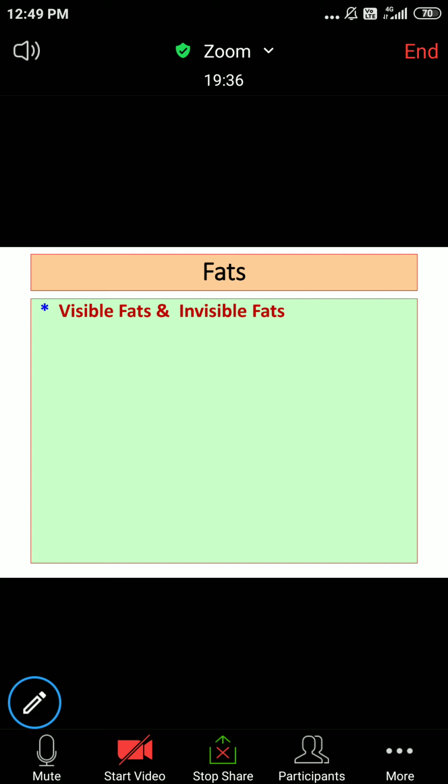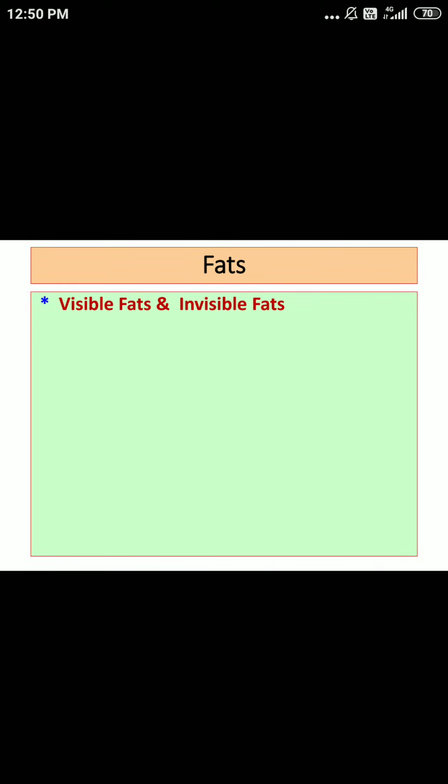So the criteria is very simple, and the question is frequently asked. Visible fats: separation from natural sources. Invisible fats: not visible to our eyes. Whatever fats are present in rice, jowar, bajra, and different pulses, these fats are invisible fats.